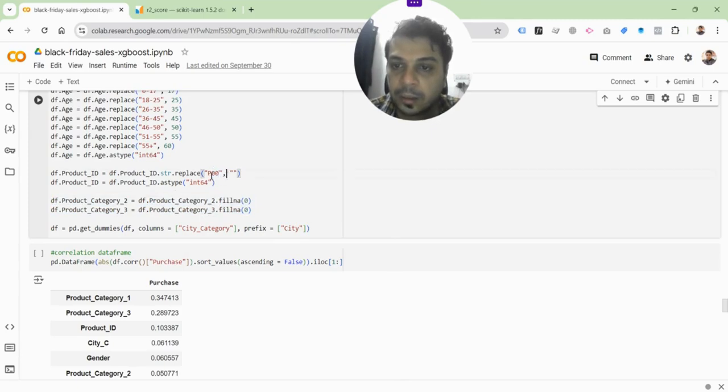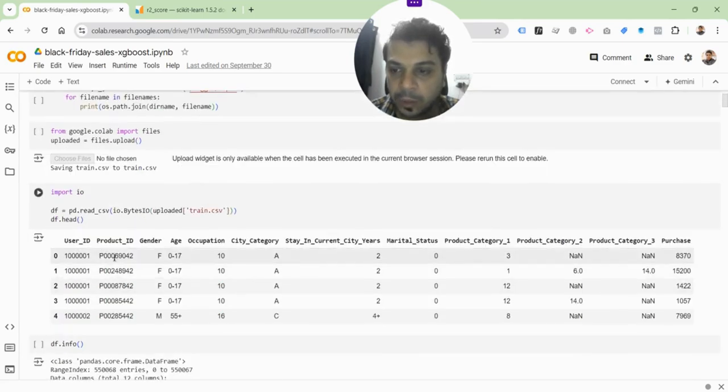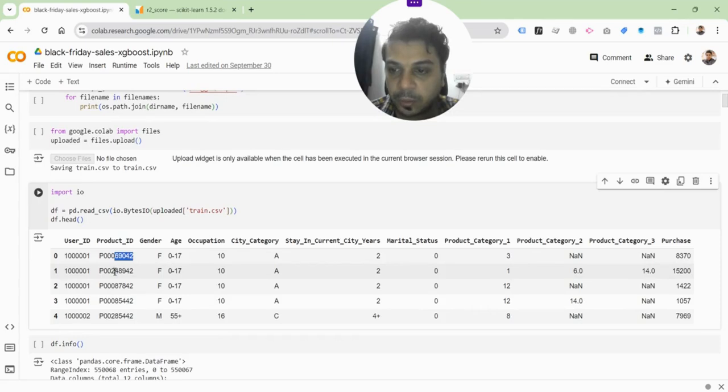And for the product ID also, we are basically replacing a part of the string that starts with P00, and we are just replacing it with blanks. Let's actually look at a product ID. So we are just taking these numbers, right? That's essentially what it is doing. The first P00, which is common to everything, that has been taken out.